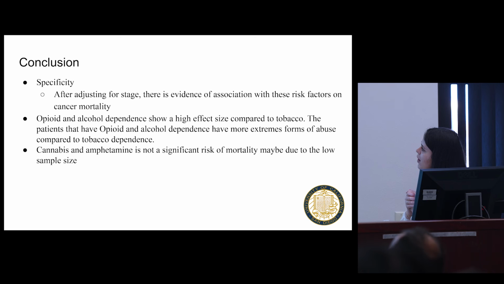So conclusion, after adjusting for stage, there is an association for each risk factor that we can see. Opioid and alcohol dependence show a high effect size compared to tobacco, and this might be due to the fact that patients might have a more extreme form of abuse compared to tobacco. Cannabis and amphetamine did not have a significant risk of mortality, and this was possibly due to the fact that they had a low sample size.